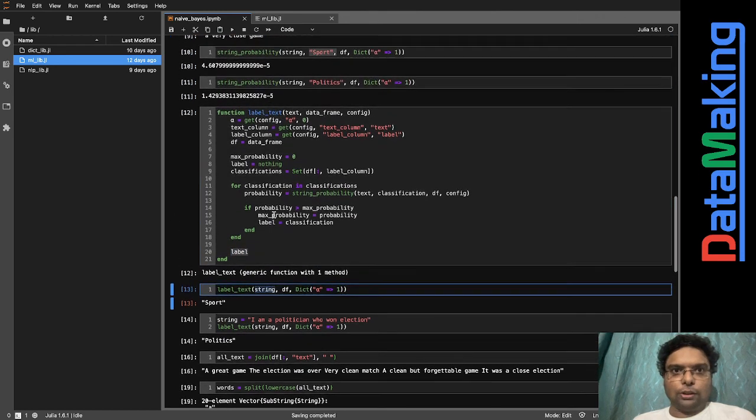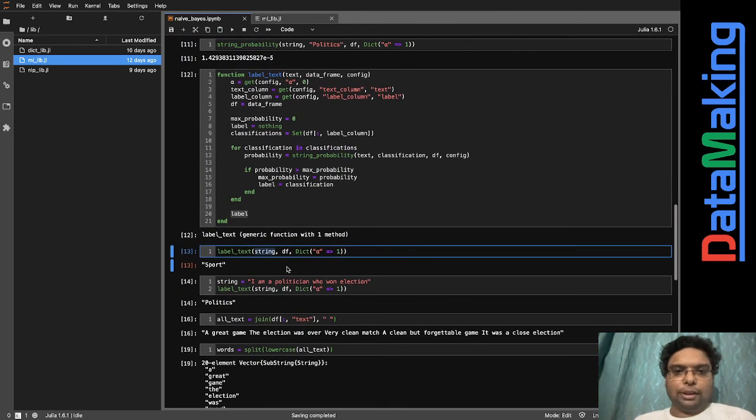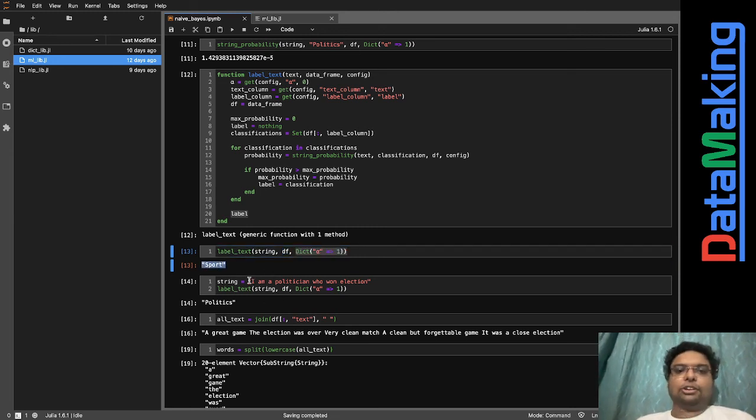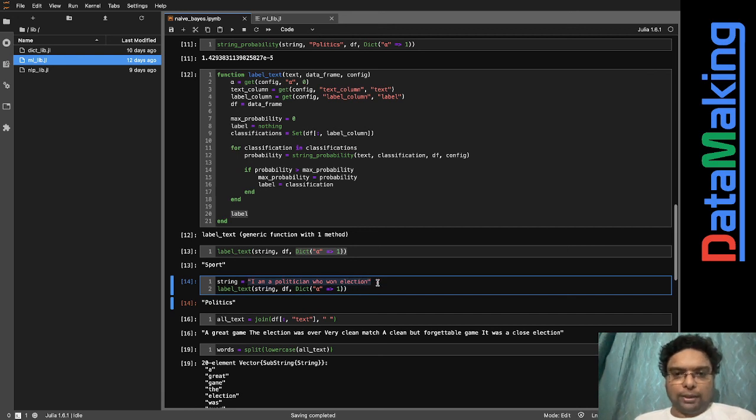I'm calling this function label text with "a very close game". I'm giving the data frame and this alpha value, and I'm getting it as sport. Next, another string we have is "I'm a politician who won election". We give this string and this data frame, and we give this config over here, and it's going to be politics.